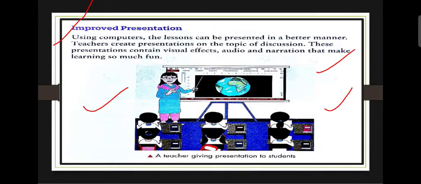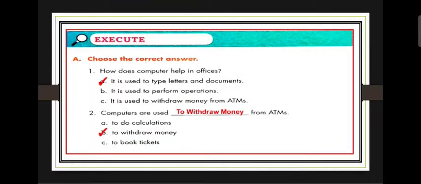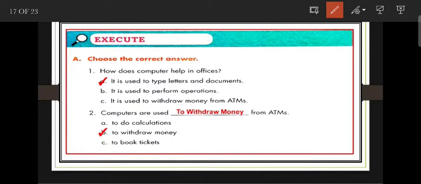Next is the question answer part from this chapter. So first is tick mark, choose the correct answer. Number one is, how does the computer help in office? It is used to type letters and documents. We all know that computers are used to type letters and documents in office. Next is number two, computers are used to withdraw money from ATM. Okay, number two option is the correct answer.